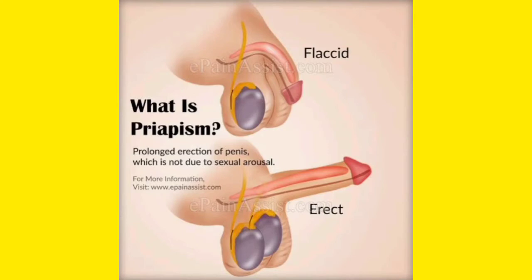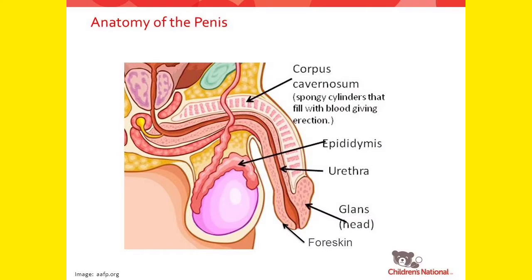Now before that, let me tell you about the anatomy of the penis. This is very important. Look at the diagram of the penis. You can see the penis has a head, and that is known as the glans penis. The glans penis is a very sensitive area, and it helps in the orgasm part of males, because whenever this area is stimulated, a lot of blood comes here and it becomes erect.